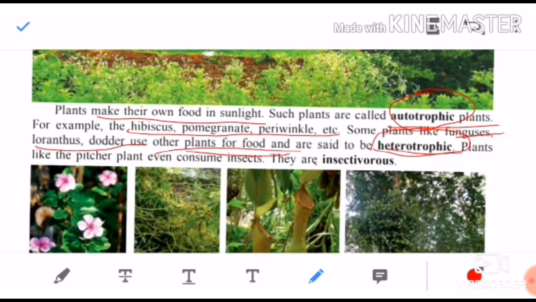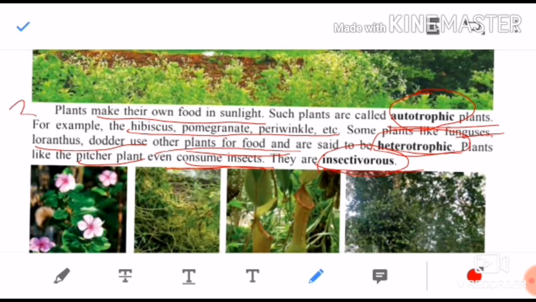Then the third, one more type of plant is there, children: insectivorous. Insectivorous, in the name itself, these plants consume insects. They eat insects as their food. They have an opening, like we have a mouth, no? So they have an opening. From that opening, if a fly or insect is flying around it, what happens? It catches and grasps that insect immediately into its mouth and consumes it. So they eat insects. That is why they are called insectivorous. An example of an insectivorous plant is the pitcher plant. This plant eats only insects. That is why it is called an insectivorous plant.